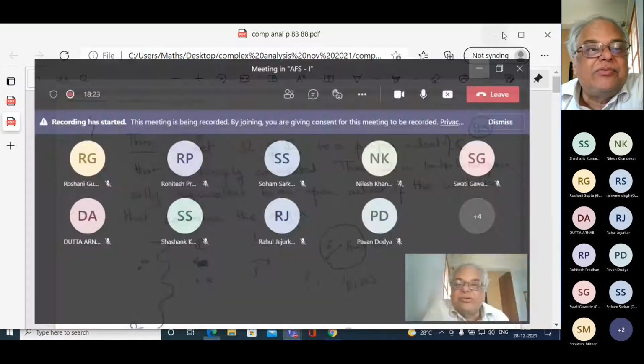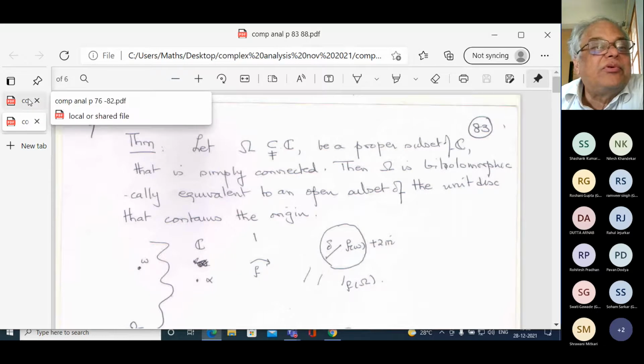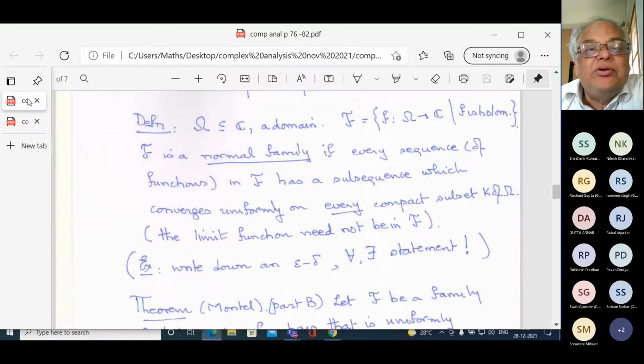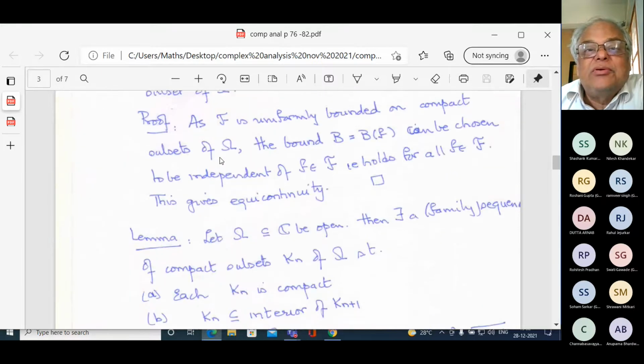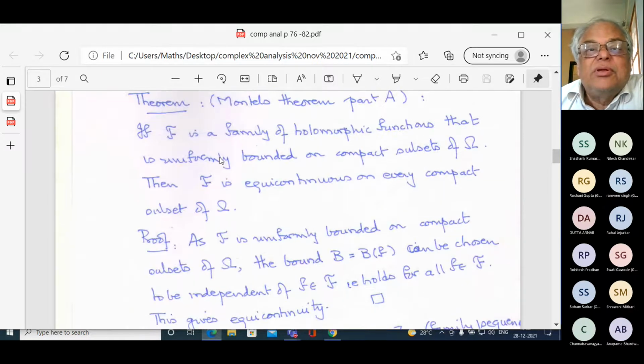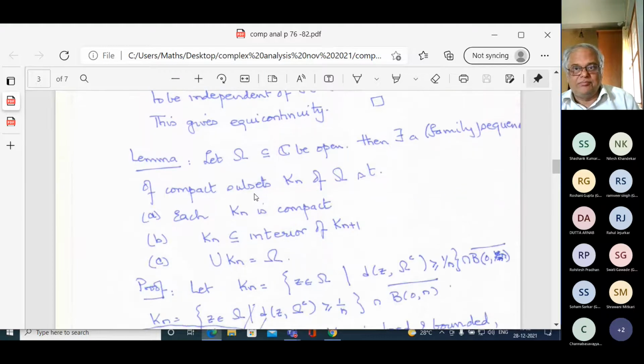Okay, so where were we? On this page 83, I should just remind you of Montel's theorem, which says if you have a family of holomorphic functions that are uniformly bounded on compact subsets, then it is equicontinuous on every compact subset.